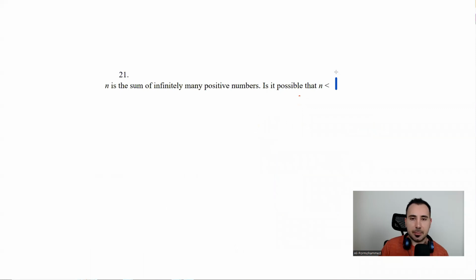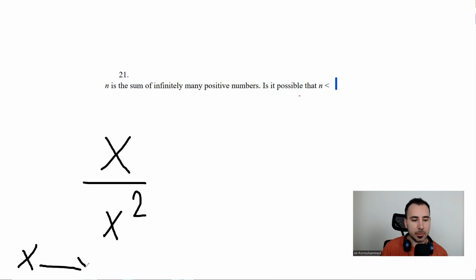What if I write something like this? x over x squared, and x is going to infinity. In this case, what happens? Okay, so we have infinity divided by infinity squared.